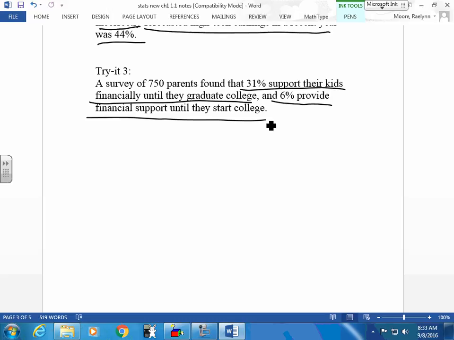I really think that number's kind of low. And it kind of surprised me. Did anybody get surprised that only 6% support until they start college? After high school. Yeah, until they start college. Maybe there's a gap between high school and college. I don't know. But I think 31% is fairly small. My kids went to college. They're out of college, and I'm still supporting them, still helping them financially.